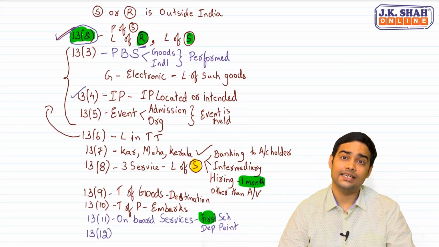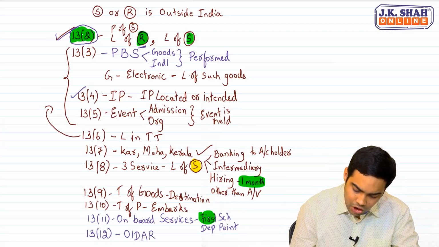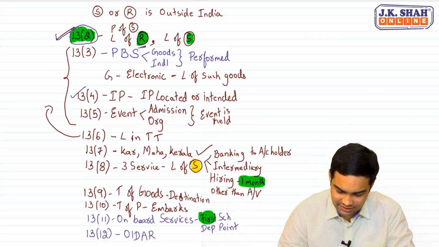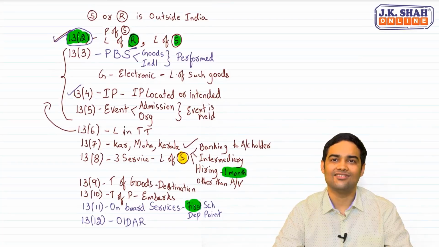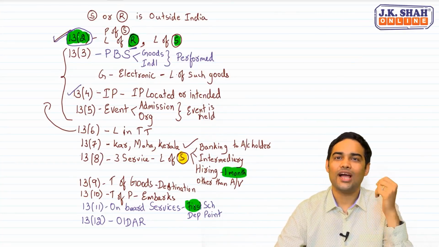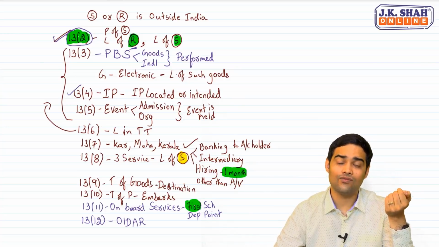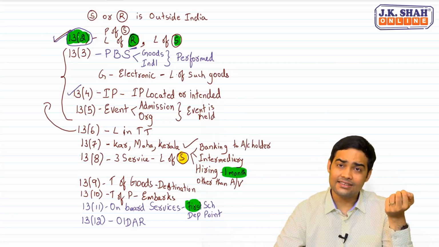Then when we talk about 13.12, what is 13.12? 13.12 deals with OIDAR, Online Information Database Access Retrieval Services. Facebook advertisement, Google advertisement, LinkedIn charging you a fee, YouTube fee, or Google charging you for any other services.